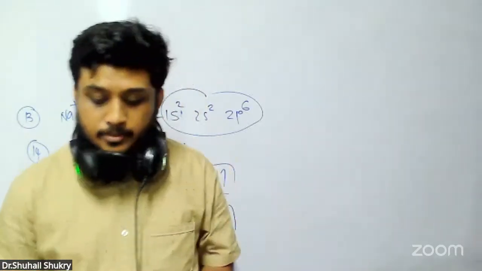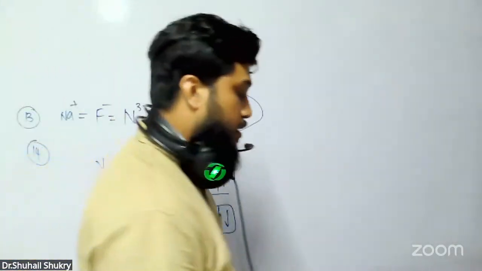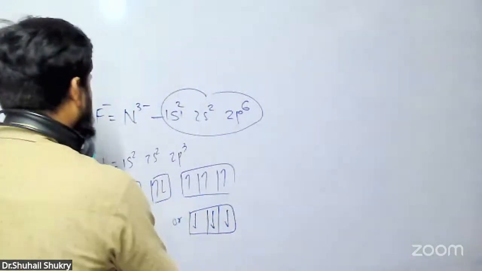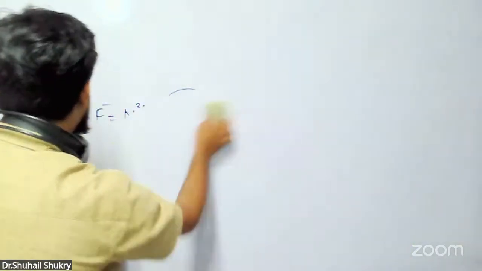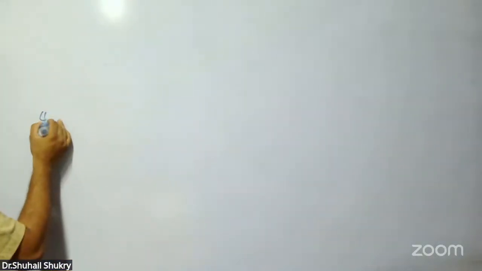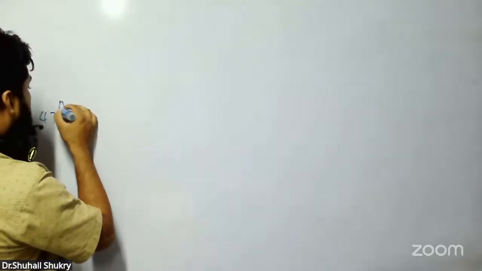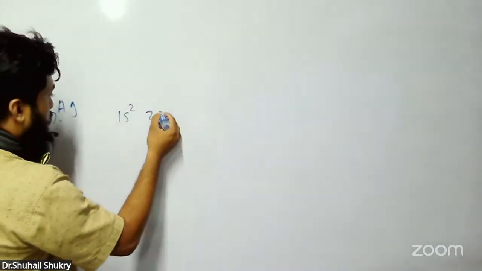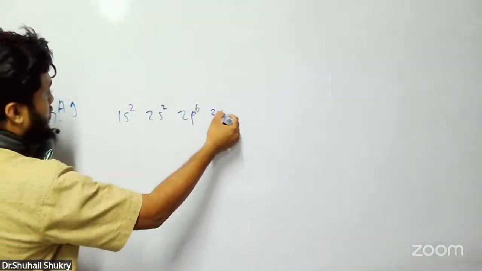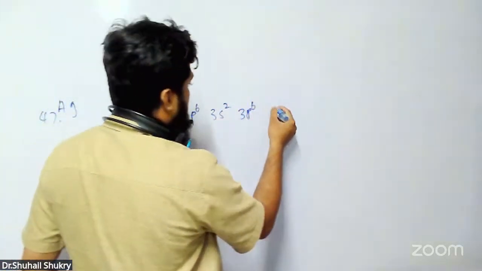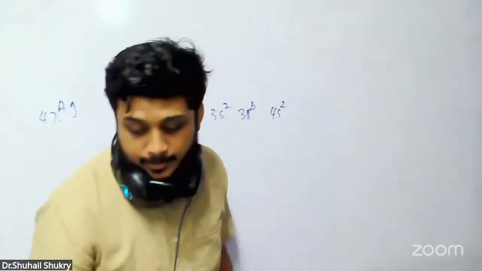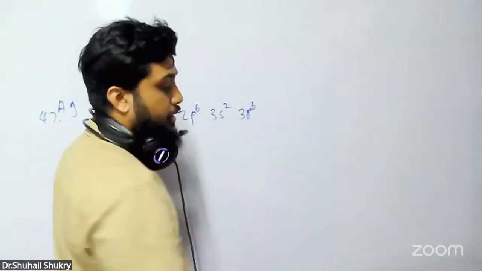Silver is 47. Silver has a special electronic configuration. Now how do we write this? 1s2, 2s2, 2p6, 3s2, 3p6, 4s2, sorry, 3d10.